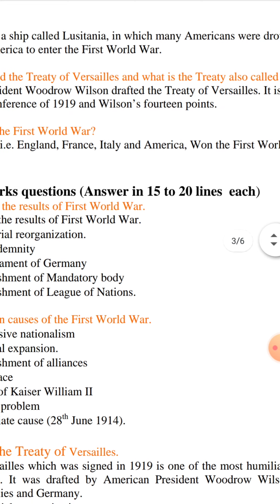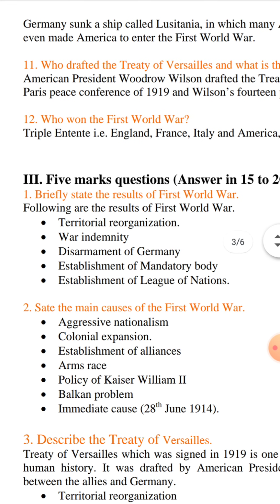Answer in 15 to 20 lines each. Briefly state the results of First World War. Following are the results of First World War.